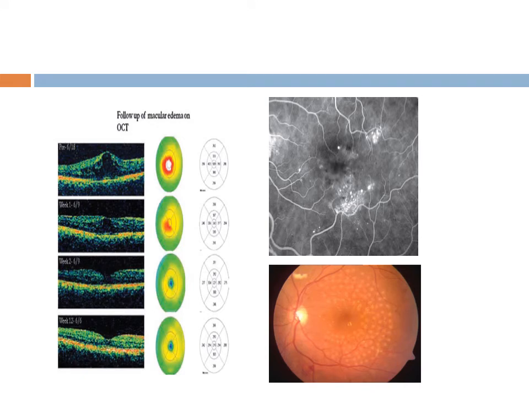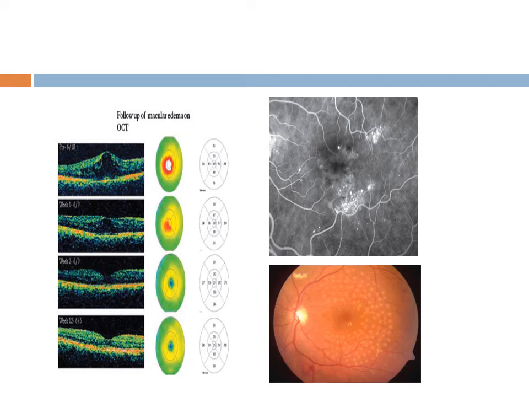Now this is the picture showing OCT investigation done in a macular edema. On the left side you can see cystic fluid accumulation in the retina and elevating the retina. This is known as diabetic macular edema. So you can see after treatment there is a resolution of this edema.